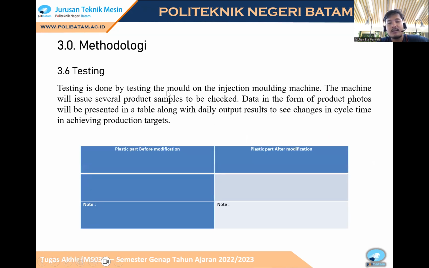Testing is done by testing the mold on the injection molding machine. The machine will issue several product samples to be checked. Data in the form of product photos will be presented in a table along with daily output results to see the change in cycle time in achieving production targets. This is a table.